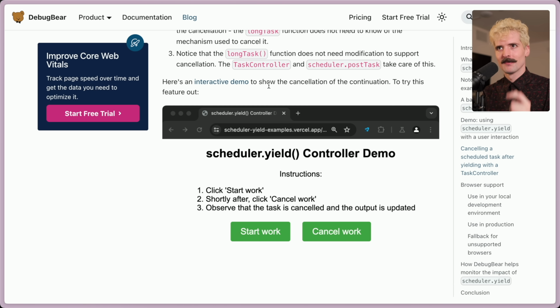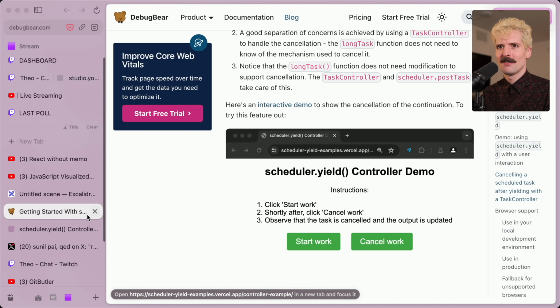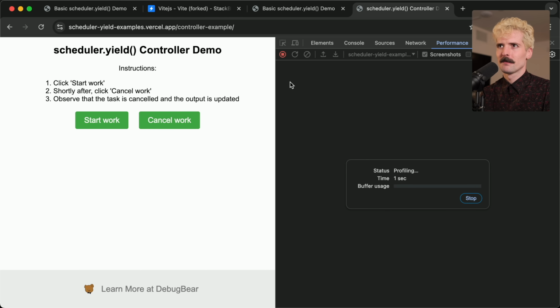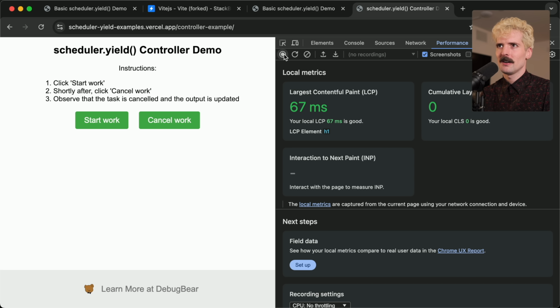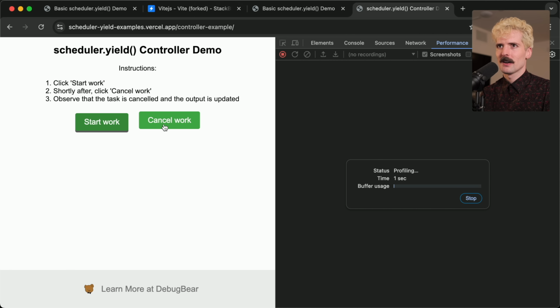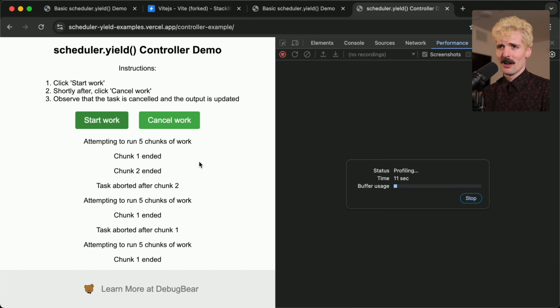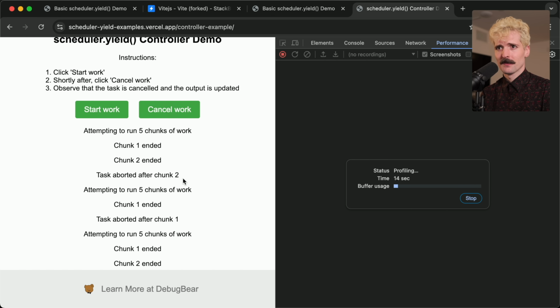This is so cool. Oh, he even has a demo of the cancellation. And again, you need to be on the Chrome beta for it. Cancel, clear, record, start work. And it tries to run 5 chunks of work. And when you cancel, it won't run all of them. Chunk 1 ended, chunk 2 ended.